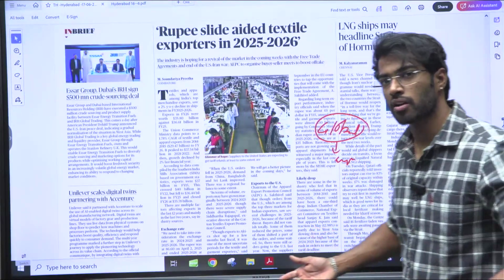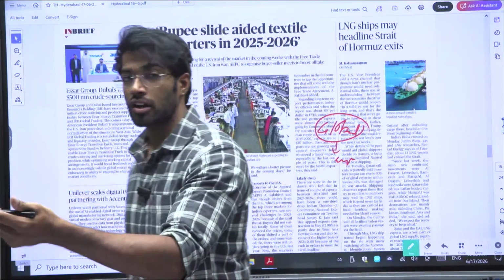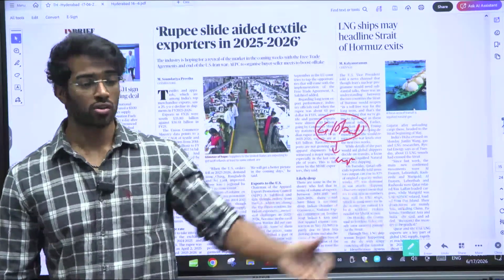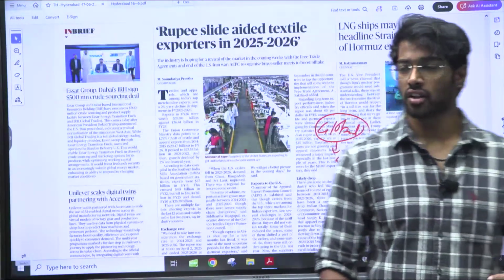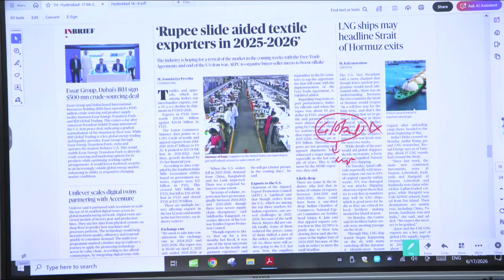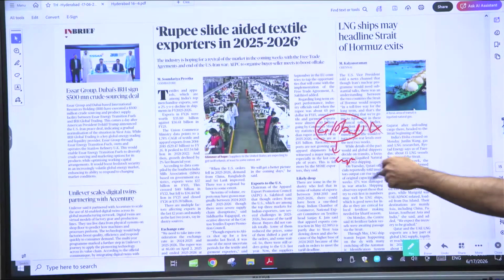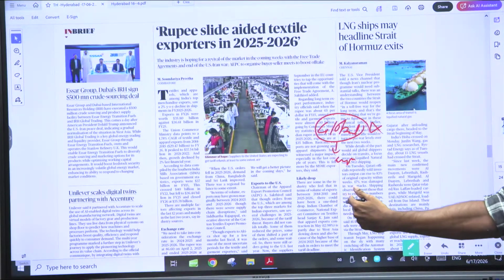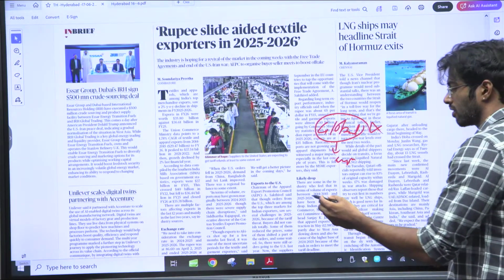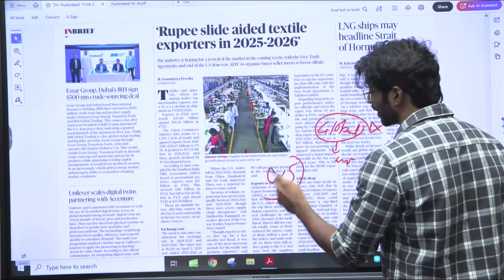They think that we already have apparel, so why should we buy from another country? Why should we buy at another cost base just because they are low? So they stop buying, and there's a reduction in global demand. As there is a reduction in global demand, there is reduced supply or reduced exports from India. And secondly, there is a high amount of US tariffs. You can see that the US is highly likely to put tariffs.